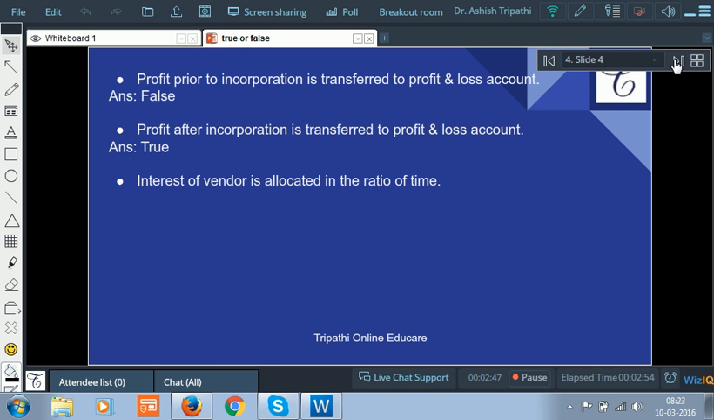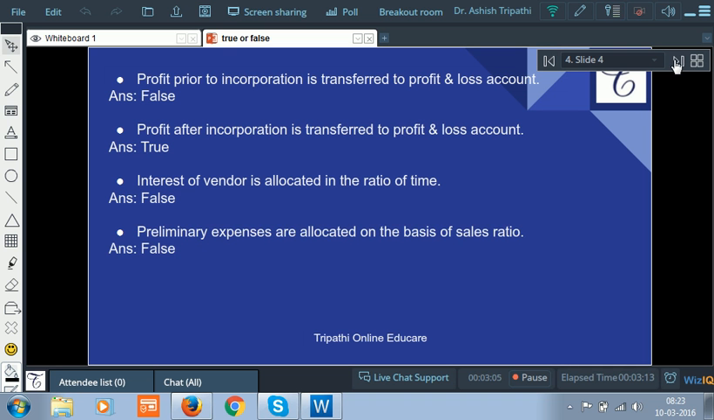Interest of vendor is allocated in the ratio of time. False. Interest of vendor is a specific expense and you will have to transfer it to pre-incorporation period. Preliminary expenses are allocated on the basis of sales ratio. False. Again, preliminary expenses are specific expense, you will have to transfer into post period.